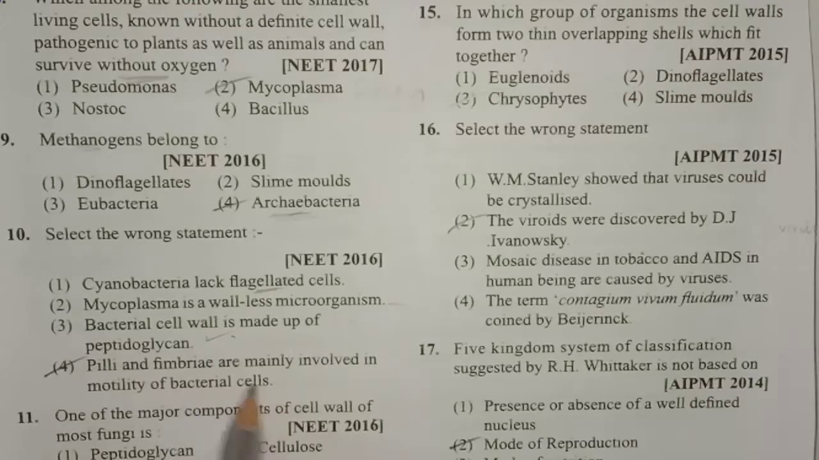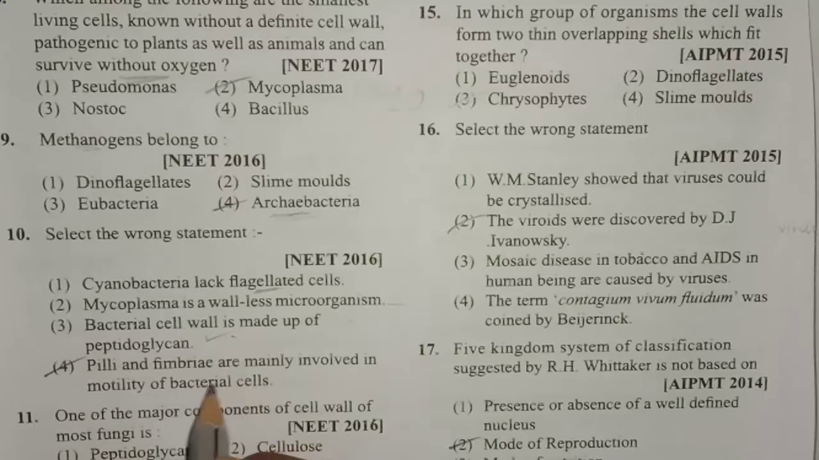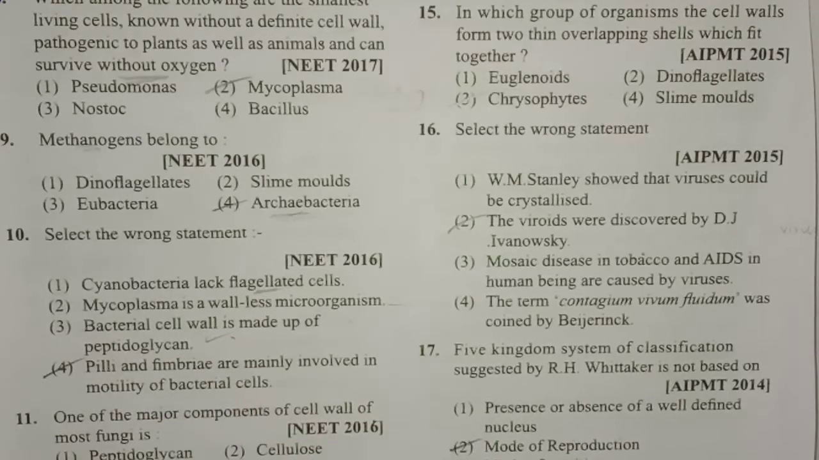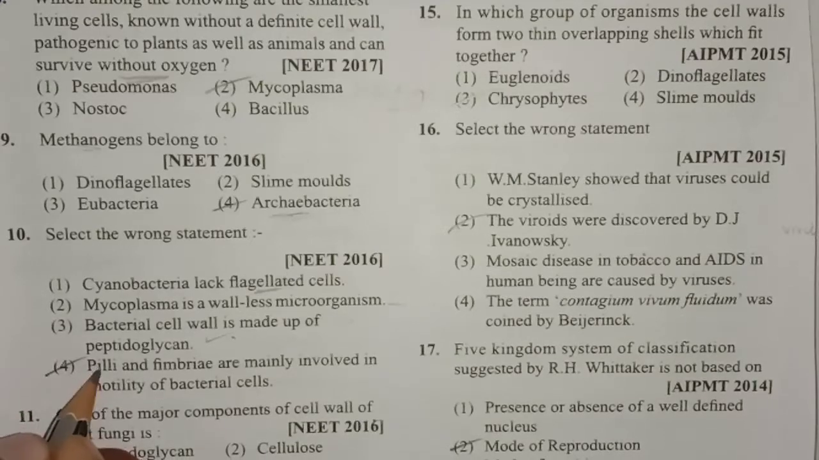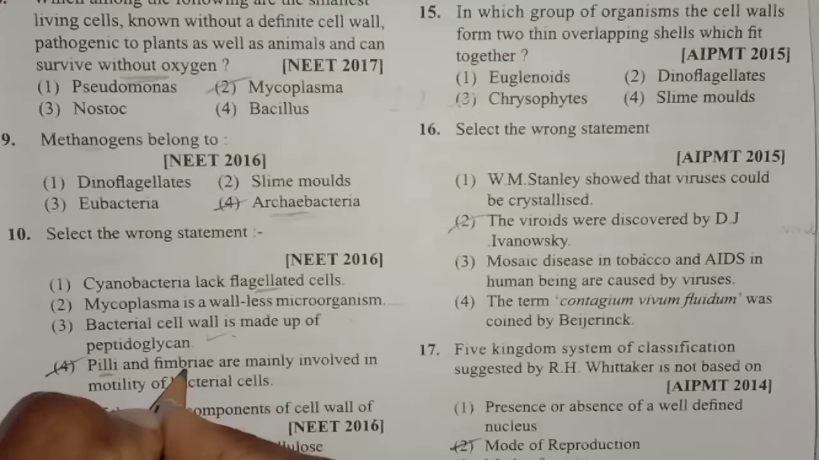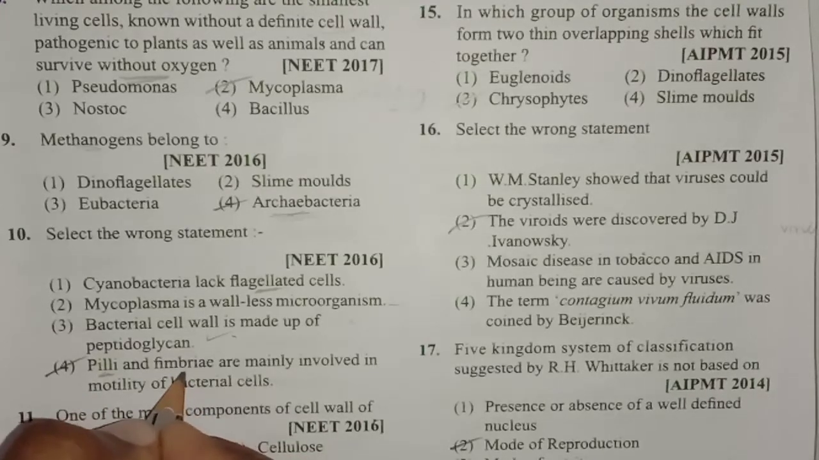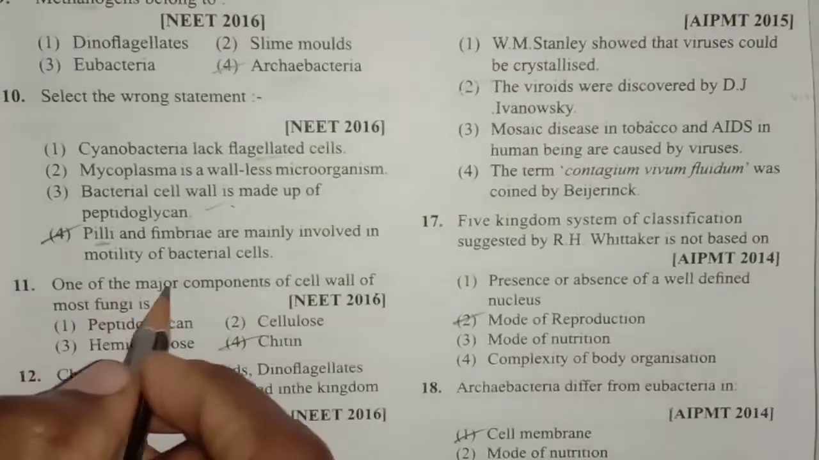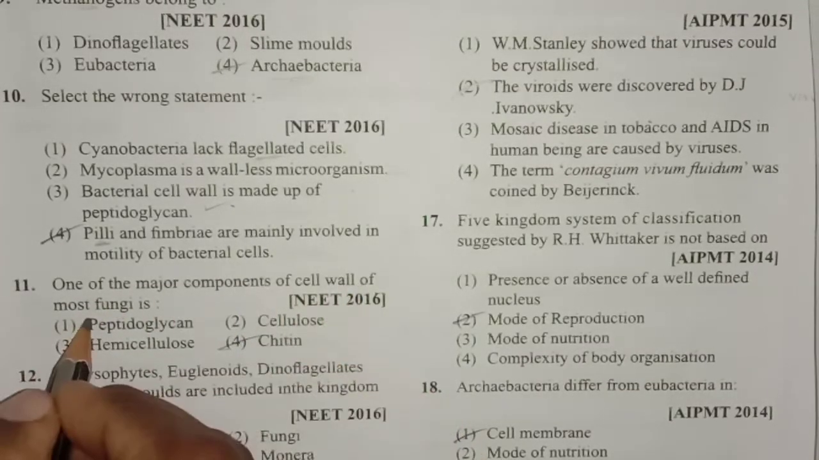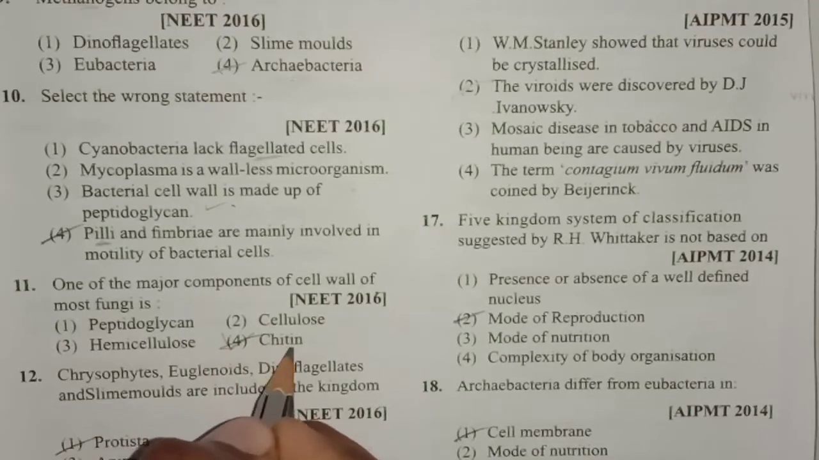This is wrong because pili and fimbriae are not the locomotory organs in case of bacteria. In bacteria, the locomotory organ will be flagella. And pili mainly help in sexual reproduction, that is conjugation, whereas fimbriae help in attachment to the host or to the substratum. And next one, the major component of cell wall of most fungi is chitin. The main cell wall component will be the chitin.